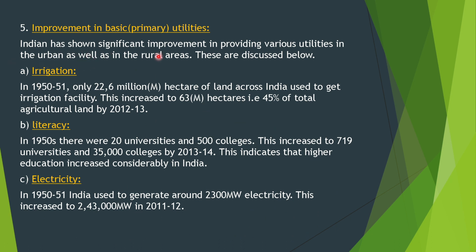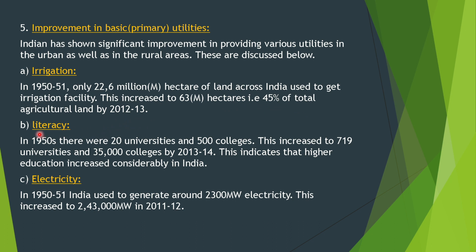And fifth, improvement in basic primary utilities. India has shown significant improvement in providing various utilities in the urban as well as in rural areas. These are discussed below. A. Irrigation. In 1950-51, only 22.6 million hectares of the land across India used to get irrigation facilities. This increased to 63 million hectares, that is 45% of the total agricultural land by 2012-13.